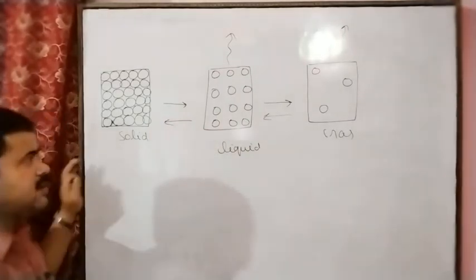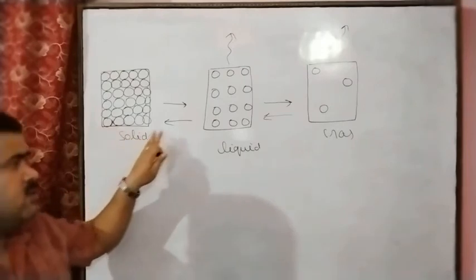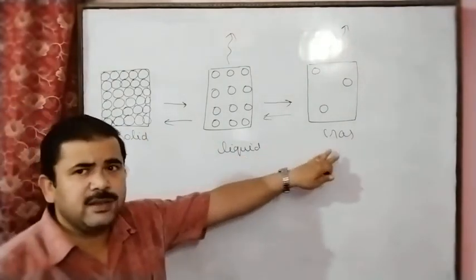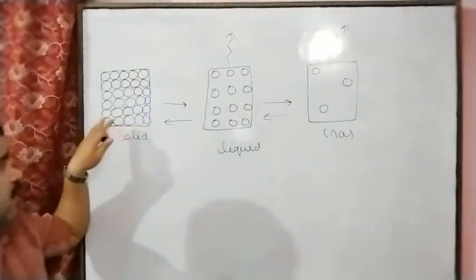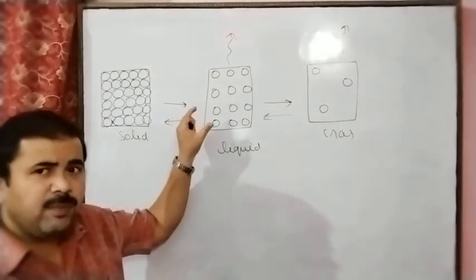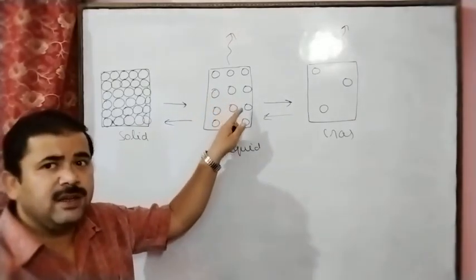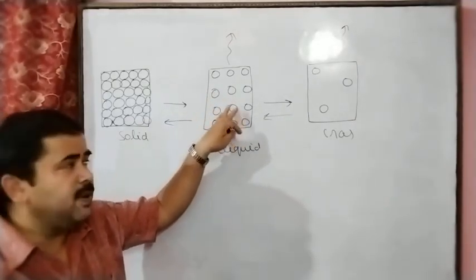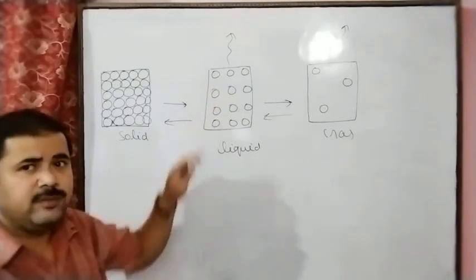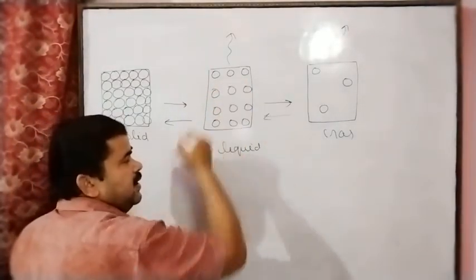So by this we can understand that by heating, the solid changes to liquid, and liquid changes to gas. Why? Because by heating the solid state, the interparticle force decreases and the interparticle spaces increase. In these interparticle spaces, energy is absorbed, and that's why the space increases.